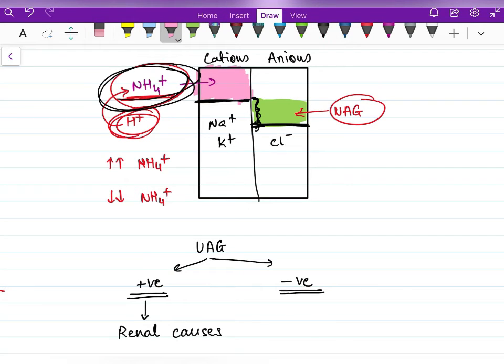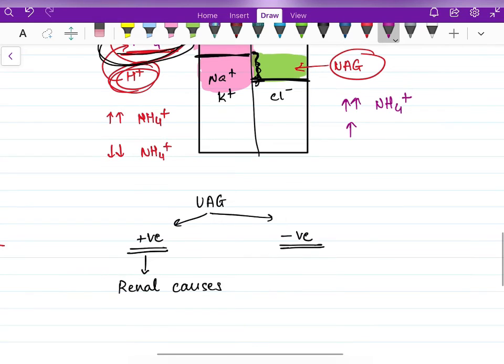So whenever urinary anion gap is negative, the NH4 plus compartment will take up more space in this bath. So can we say that there is more excretion of NH4 plus, so that there is more excretion of acid in urine? The body is in an acidotic state. There is more excretion of acid in urine.